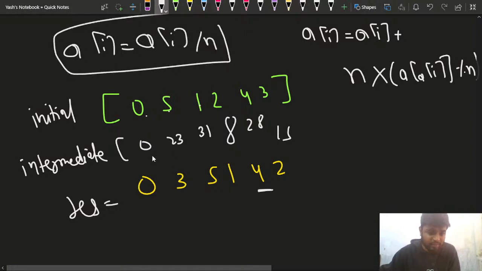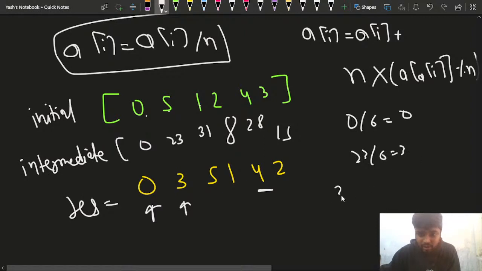Why? Because if I have this value 0, so this 0 divided by 6, what will I get? 0 divided by 6 will give me 0, so I'm getting 0 here. Now at this particular element, what will I get? 23 divided by 6 will give me 3, so I'm getting 3 here. Now 31, so 31 divided by 6 will give me 5, so I'm getting 5 here. Now let's look at the next element. So the next element is 8.